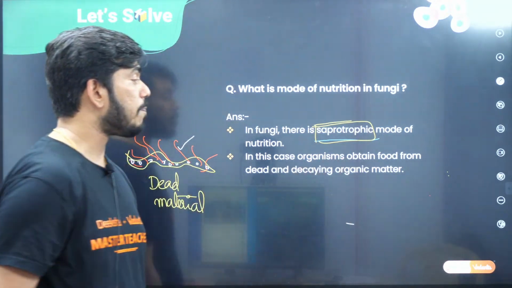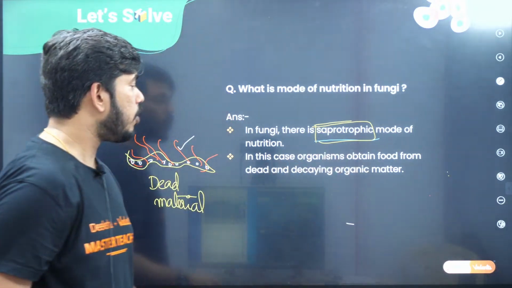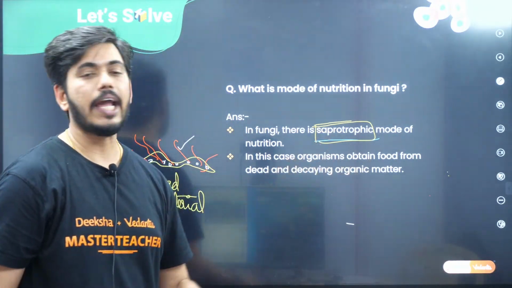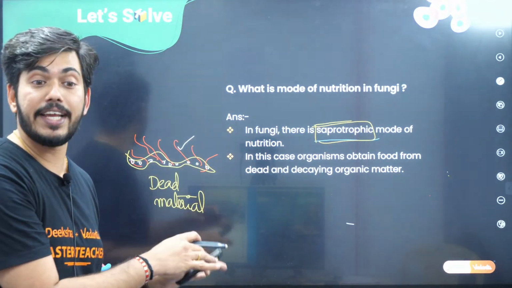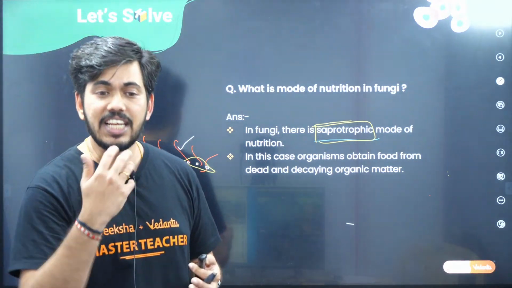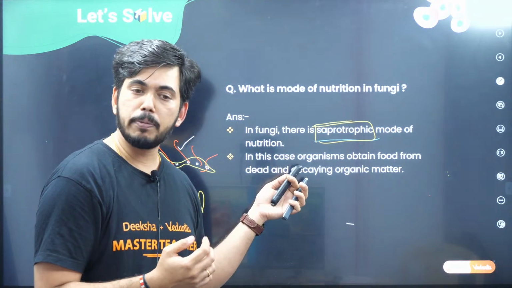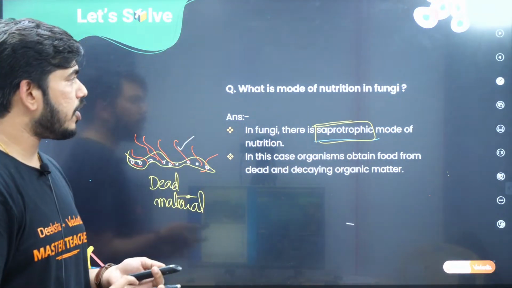What is the meaning of the saprophytic mode of nutrition? Organisms obtain food from dead and decaying organic matter, by releasing enzymes on the dead and decaying matter. Degradation takes place, and the energy released is absorbed by the fungus for its energy purpose. I hope this is clear to you all, children.